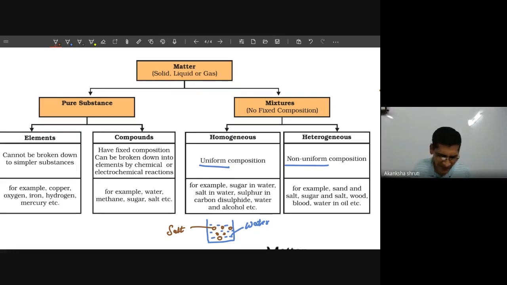But if you are mixing water, say this is the water, and you add sand particles, what will you observe if you leave it for some time? At the bottom more sand particles will be present, but at the top fewer sand particles.